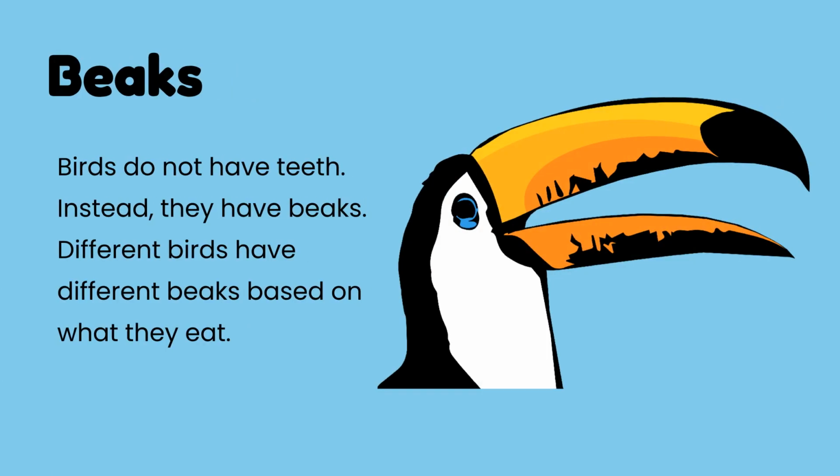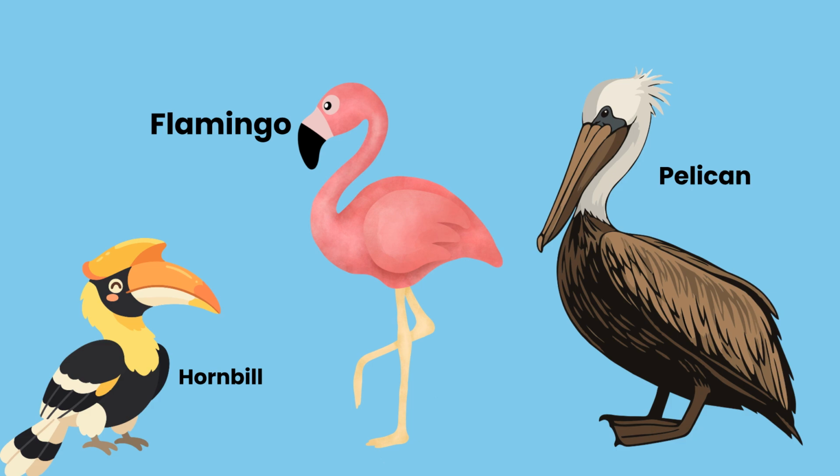Birds do not have teeth, but they have beaks. Different birds have different beaks, based on what they eat and how they gather food. Beaks come in different shapes and sizes. For example, the flamingo uses its beak to filter food from the water, while the pelican's beak is like a scoop.